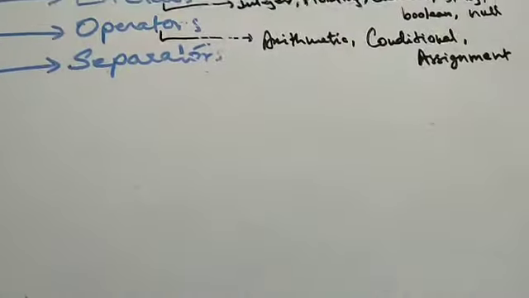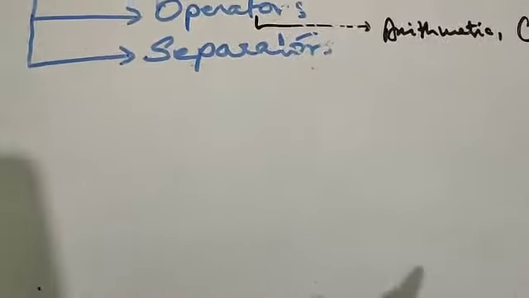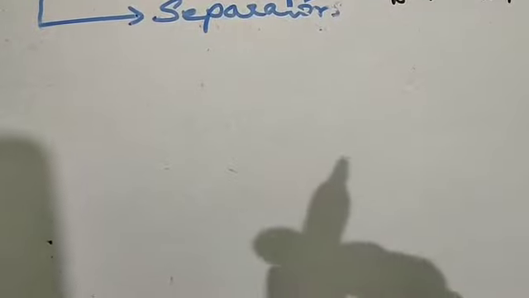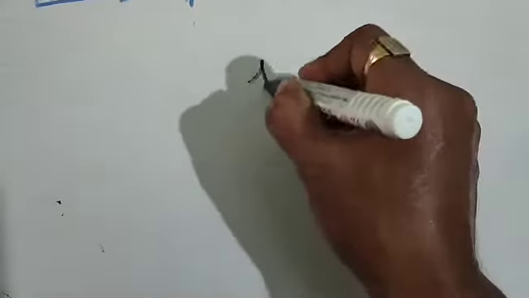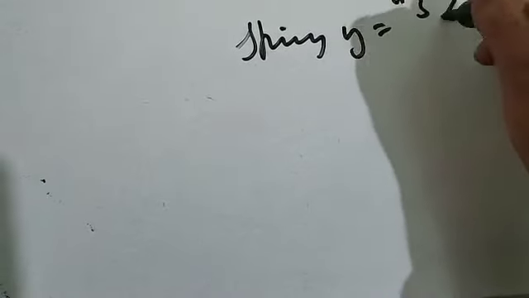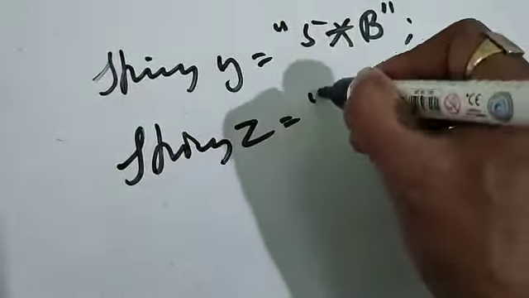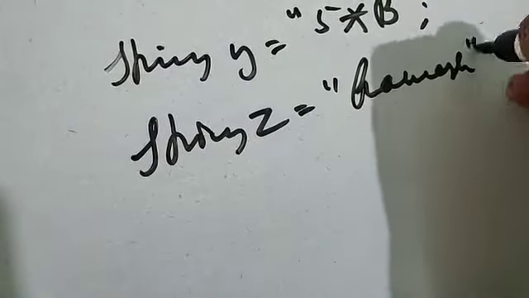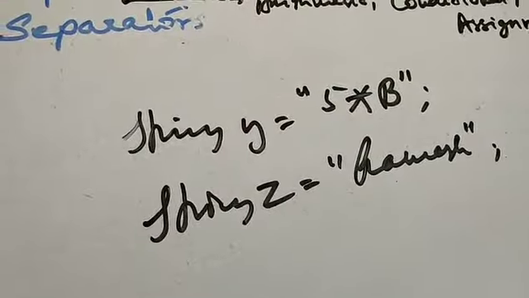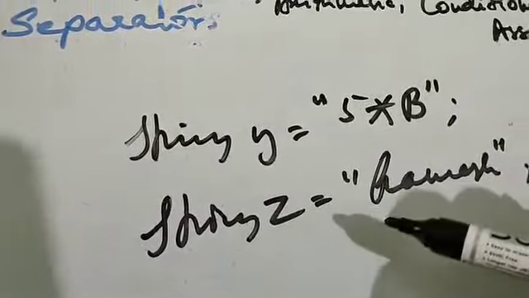Then we have the next one, that is a string literal. A string literal refers to any combination of characters or a single character enclosed within double quotes. For example, string y is equal to, if I write over here, string z is equal to. These are the examples of string literals: 5 star b, 5 into b, or we can say Ramesh.